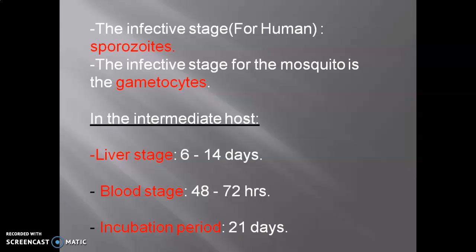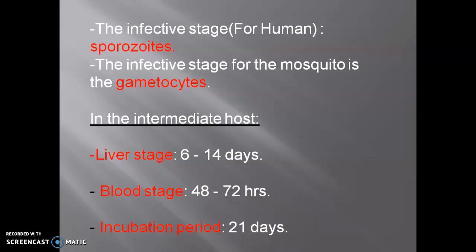Sporozoite is the infective stage. The infective stage for the mosquito is gametocytes, because when the mosquito comes again and sucks the blood from a human being, along with that blood it takes gametocytes.